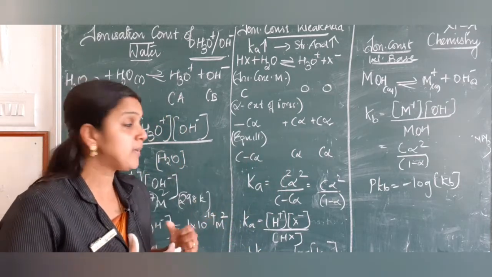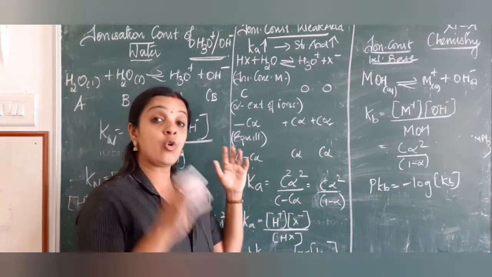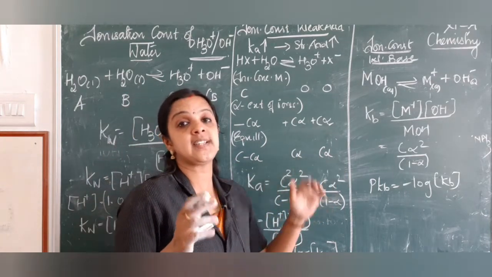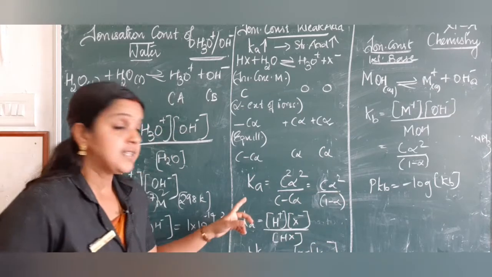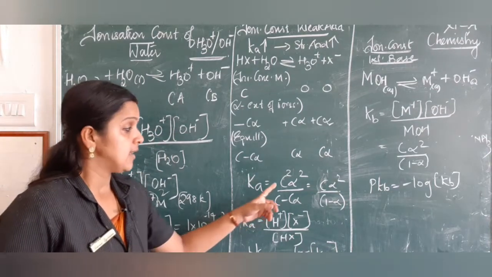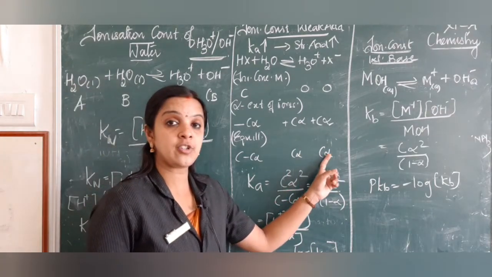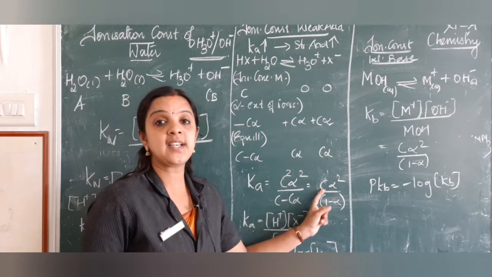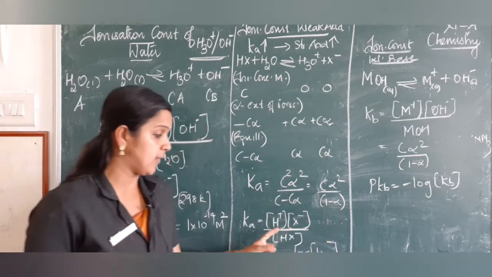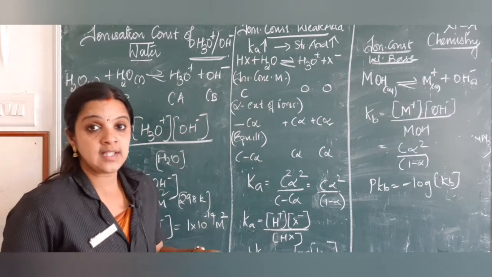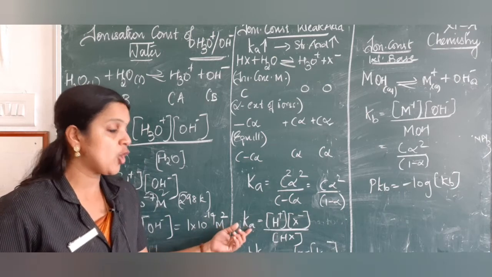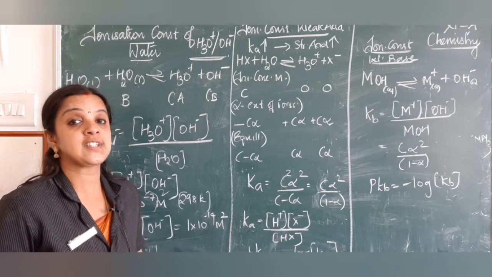When equilibrium is achieved, it will be C minus C alpha, and C alpha, C alpha. So how do we write Ka? It is the product of the concentrations of the products divided by the reactant. On solving, I get C alpha squared by 1 minus alpha. So in the case of an acid, I get H plus into X minus by HX, and this is called Ka, the equilibrium constant of an acid.